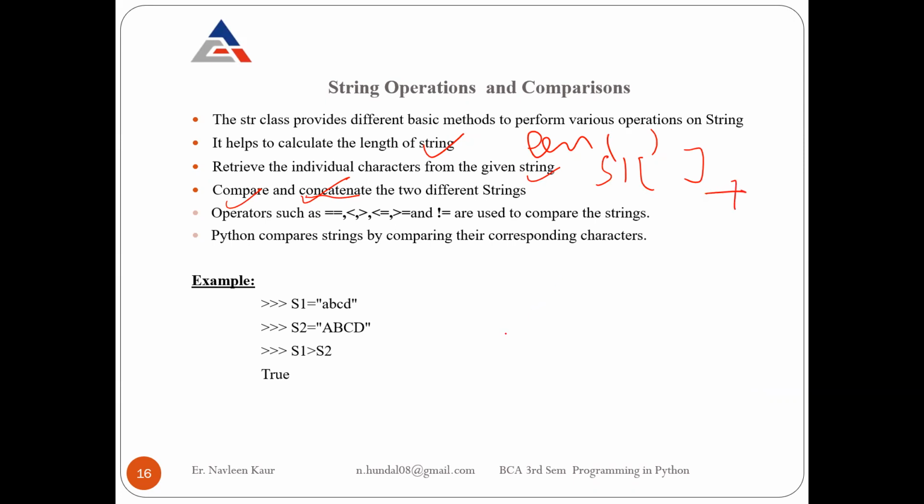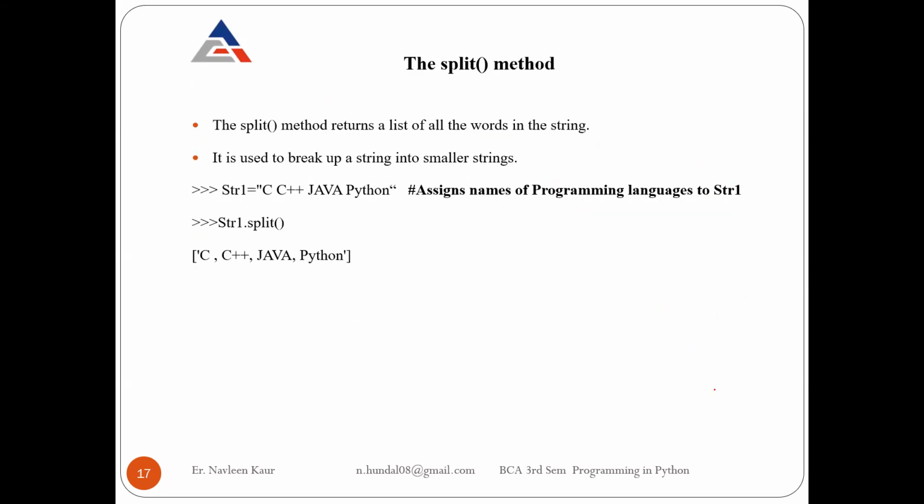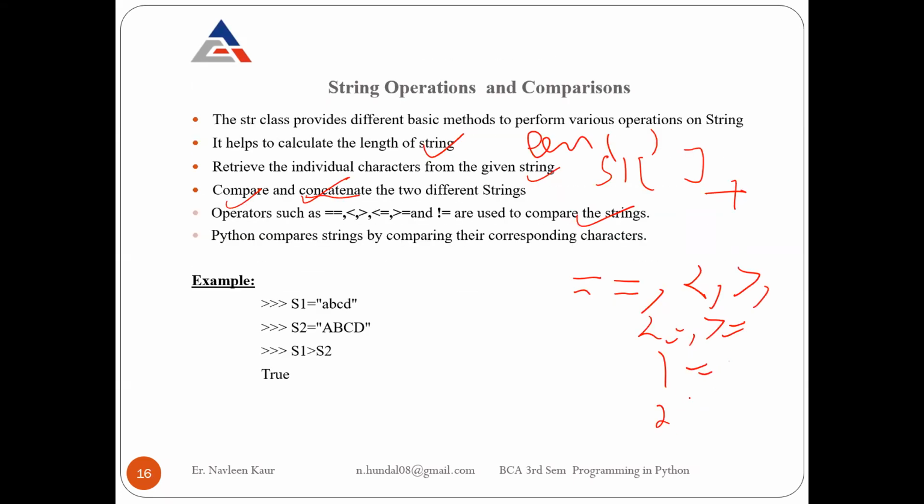Suppose we just want to compare two strings. Operators like equality, less than, greater than, less than or equal to, greater than or equal to, and not equal to can be used to compare strings. Like we write 2 is less than 3, where we are comparing two integers, similarly we can also compare two strings.